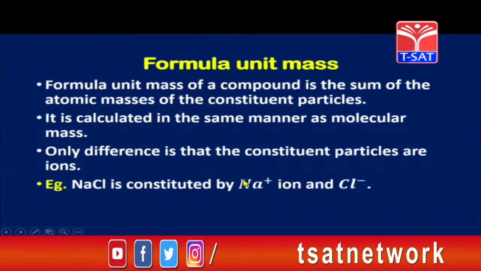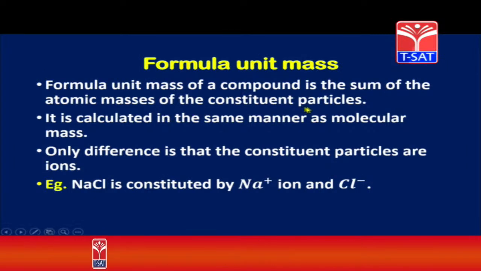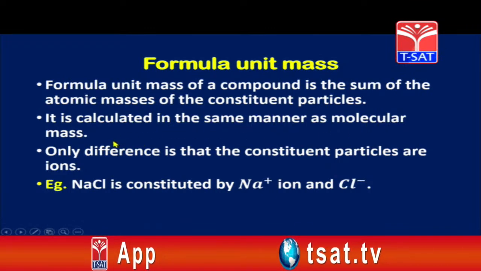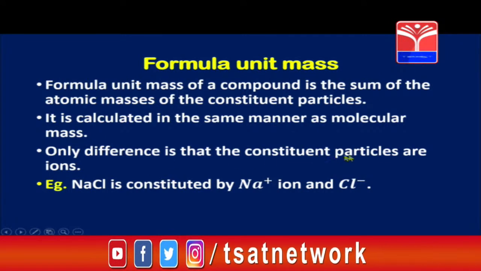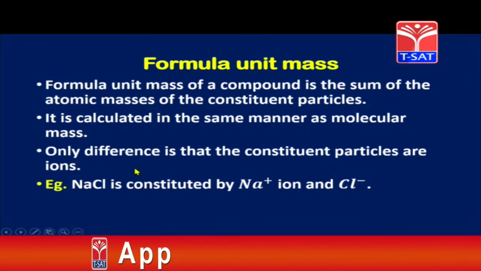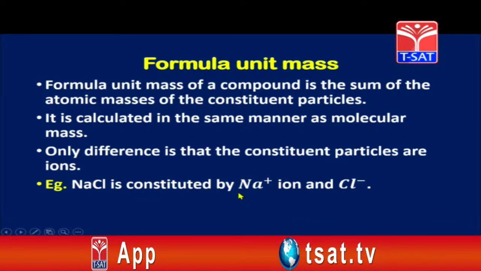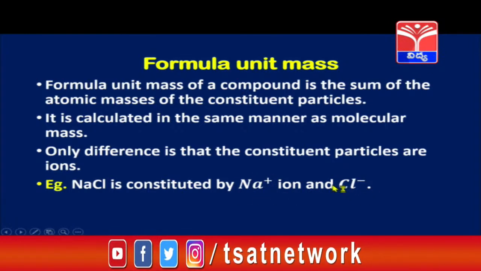Let us see what is formula unit mass. Formula unit mass of a compound is the sum of the atomic masses of the constituent particles. It is calculated in the same manner as molecular mass. Then why are we doing it again? Why are we giving it a different name? The only difference is that the constituent particles are ions. So if we are calculating formula unit mass, then we are taking ionic compounds only children. For example, sodium chloride is constituted by Na+ ion, that is the cation of sodium, and Cl-, that is the anion of